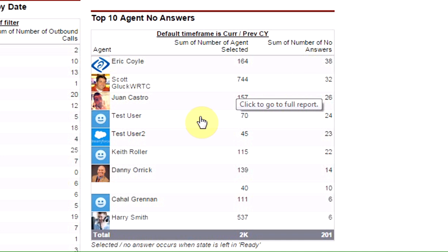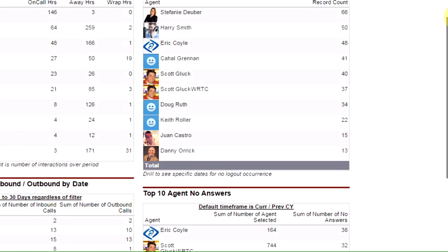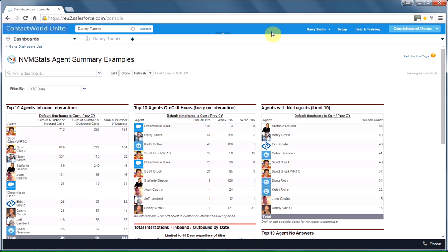On the other hand, we have other users here with much worse percentages, and we need to do something about that. So this was a demonstration of what we do, because every call is logged in Salesforce. We can then use Salesforce dashboards, reports, workflow, and alerts to trigger action and to look at a management level into our performance.